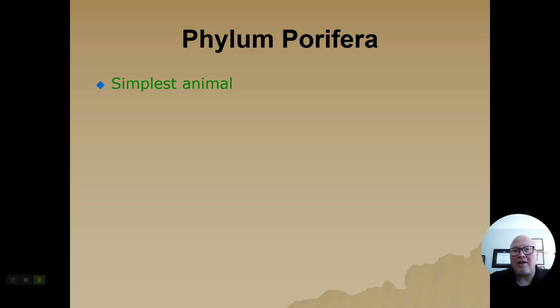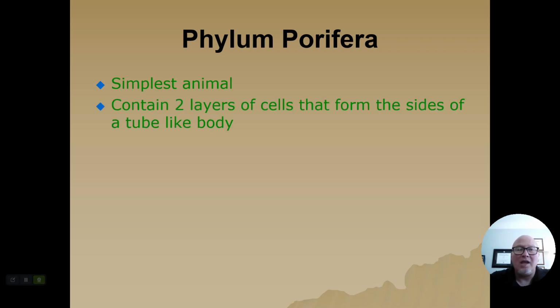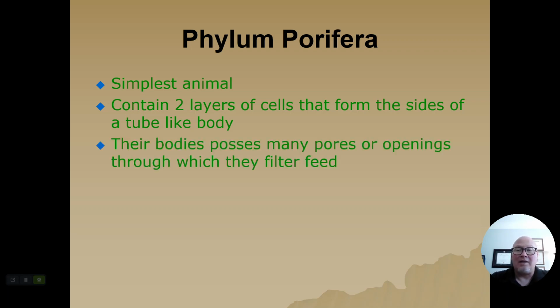Porifera are the simplest of all animals. These are sponges. They only contain 2 layers of cells, and that form a tube-like body. They have lots of pores, hence the name Porifera. They're actually filter feeding. They're pulling water into their bodies. They're filtering out the nutrients, and then the water comes back out. So these are sponges.